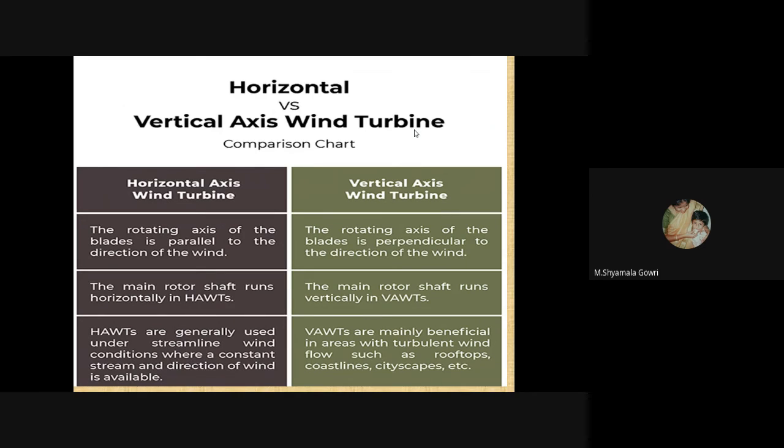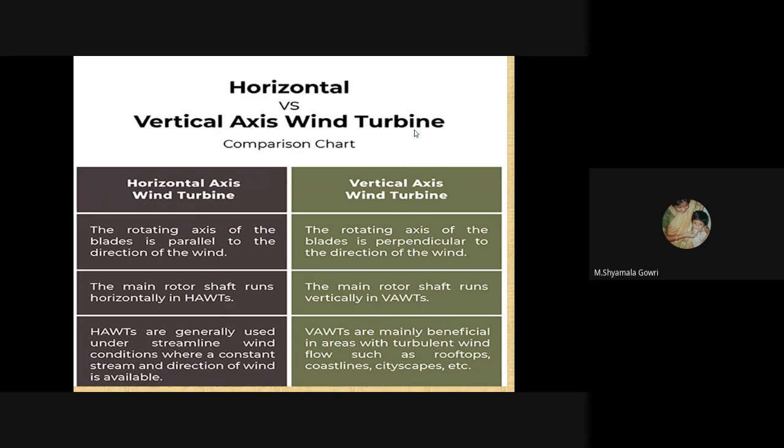First one is the rotating axis of blades are parallel to direction of wind. But in the case of vertical axis wind turbines, the rotation axis of blades are perpendicular to the direction of wind. The main rotor shaft runs horizontally, but in this case, the main rotor runs vertically. Horizontal axis wind turbines are generally used under streamline wind condition where a constant stream and direction of wind is available.